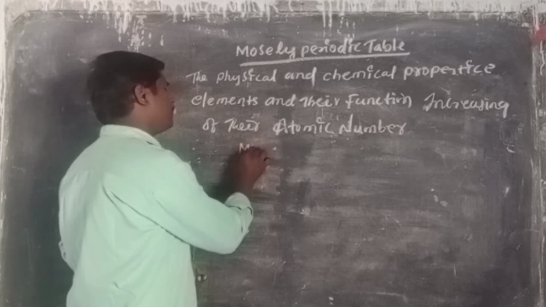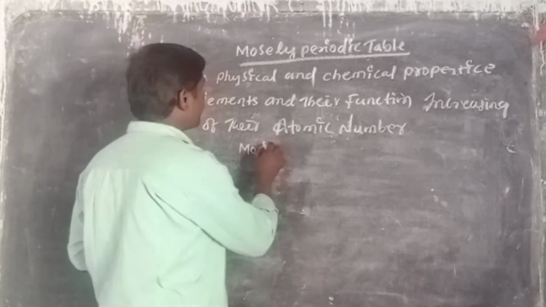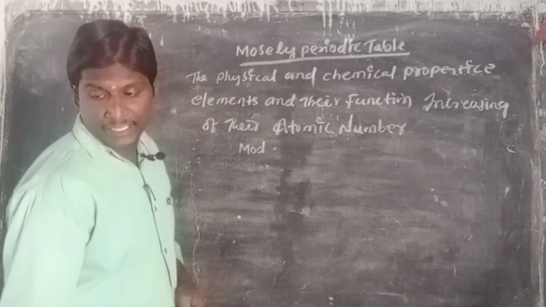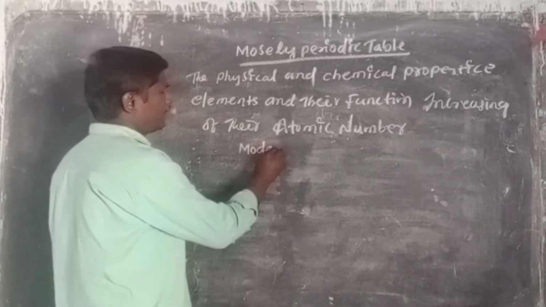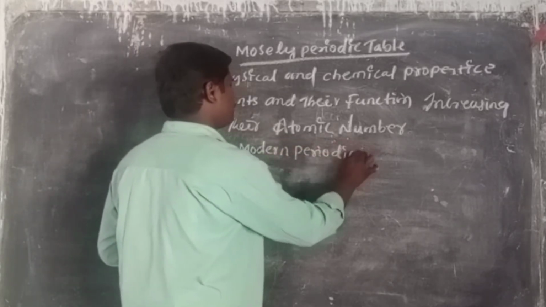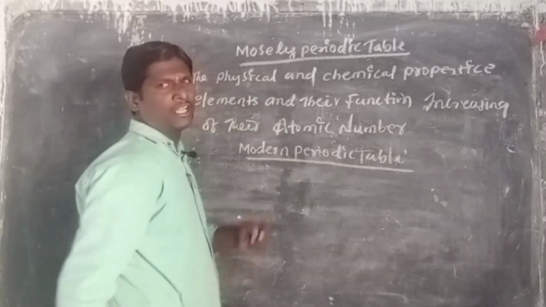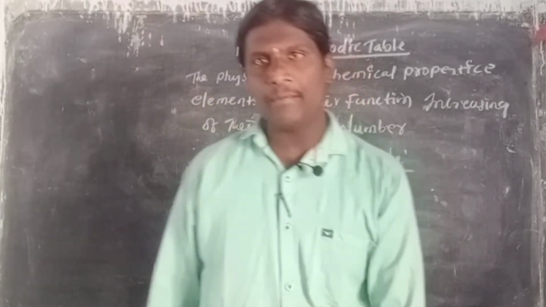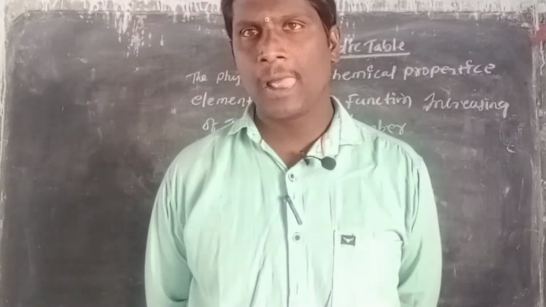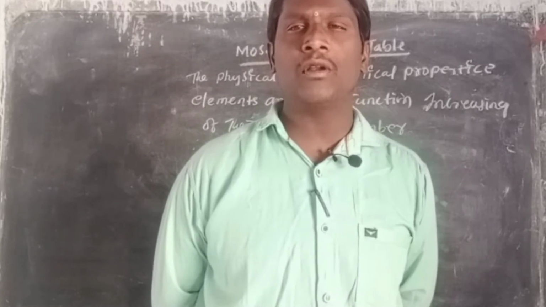This is very, very important. Now the intermediate syllabus starts. The modern periodic table. What is meant by the modern periodic table? It means the physical and chemical properties of the elements are functions of their atomic number and electronic configuration.